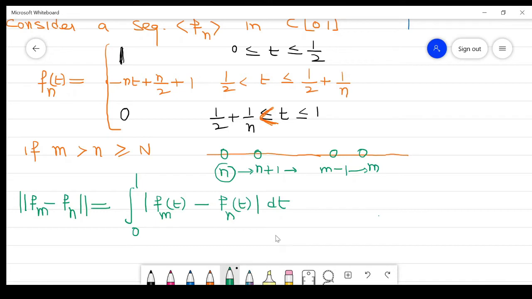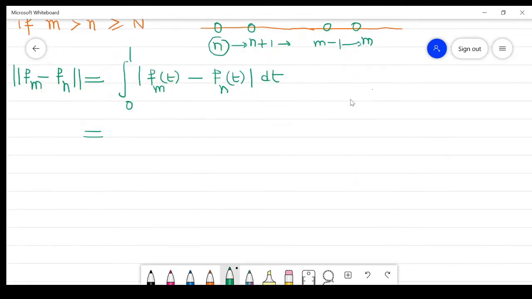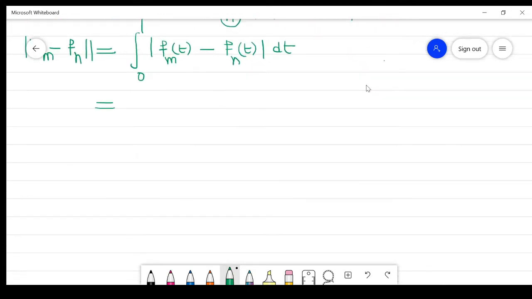Now this 0 to 1 is divided into three parts: 0 to 1 by 2, 1 by 2 to this value, and this value to 1. Then we will find the value of all three integrals. So what are the three parts?